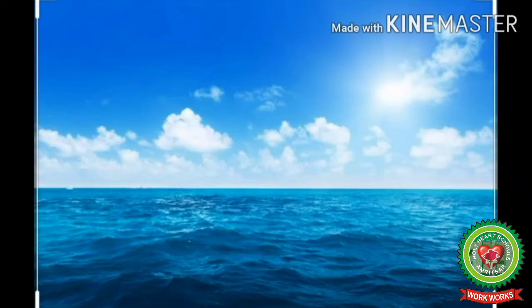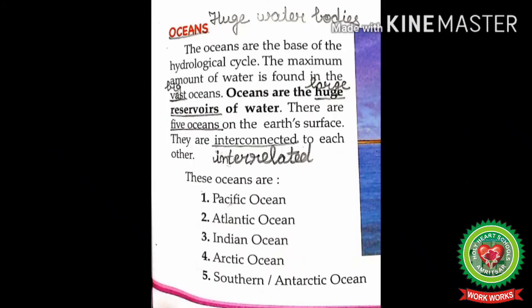That's why they are the base of the hydrological cycle. There are 5 oceans on the earth's surface. They are interconnected to each other. Students, mark the word interconnected means interrelated.